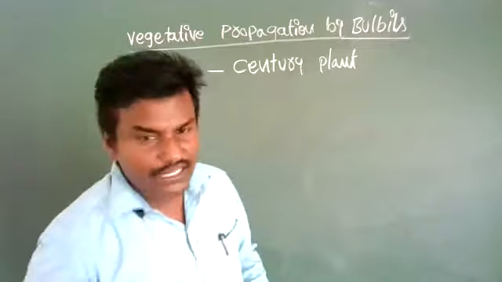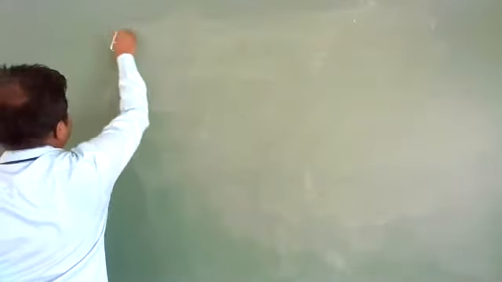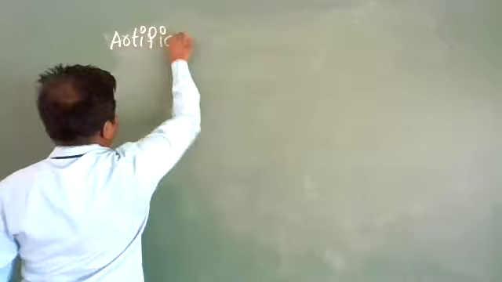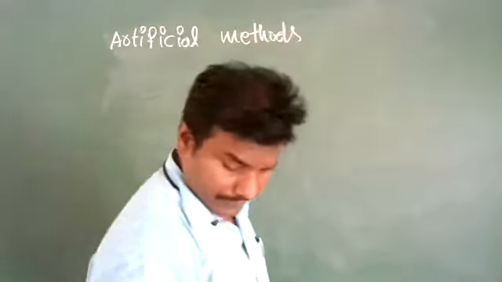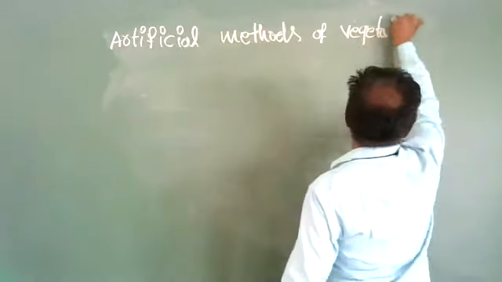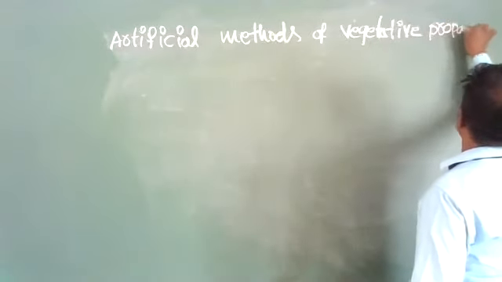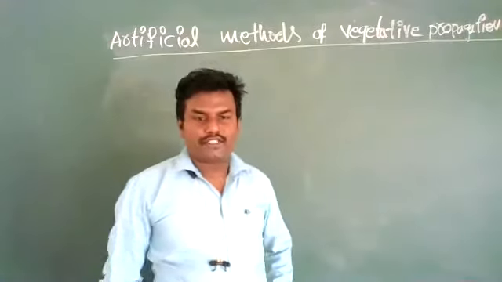Next we will see artificial methods of vegetative propagation.